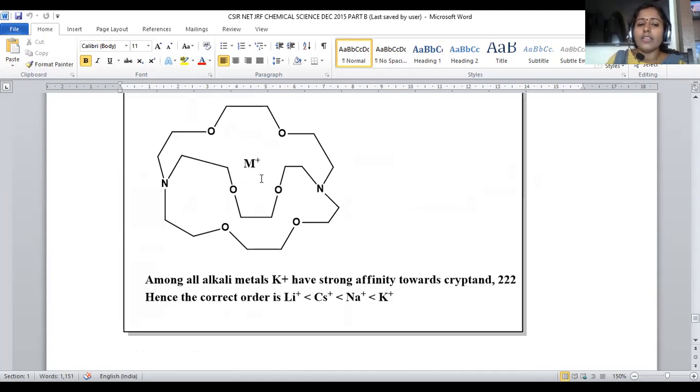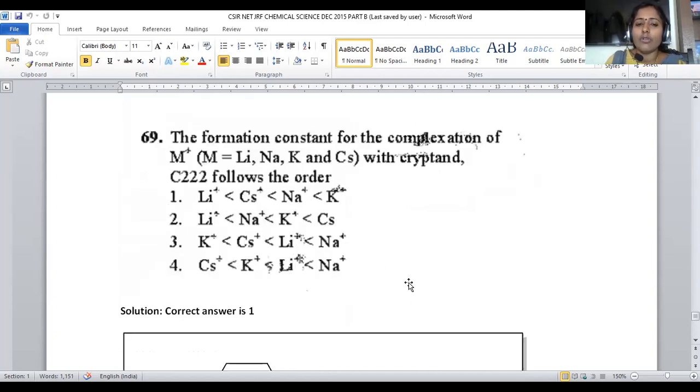The size of this cryptand will be suitable for the insertion of K+, potassium ion, so obviously only one option is provided to us to depict. So potassium having higher stability, consequently the formation constant will be higher, and subsequently sodium, and the next will be cesium, and least will be for lithium.